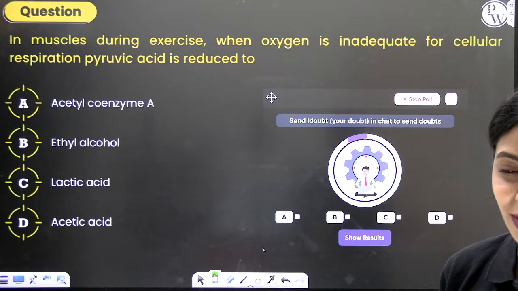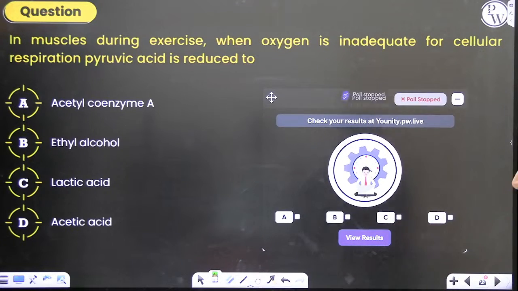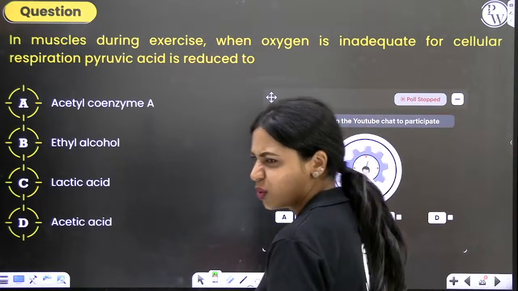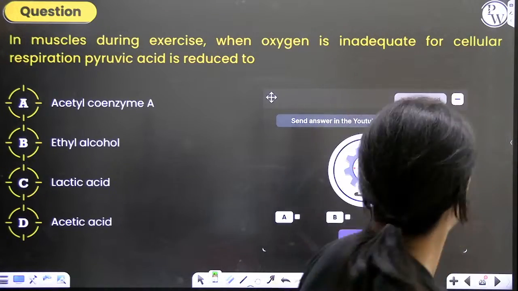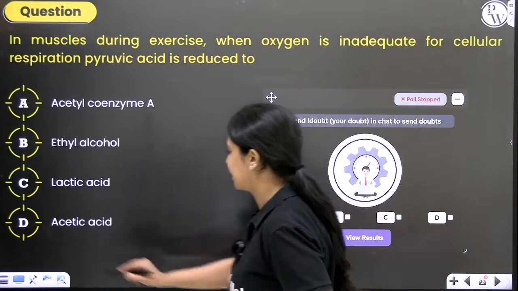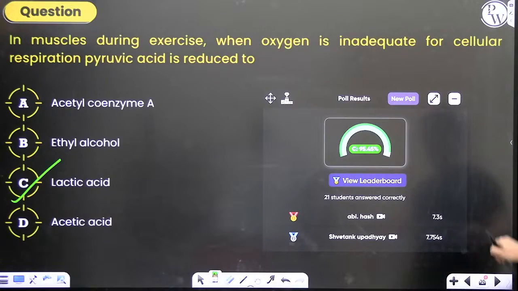Okay, now he said it 5 times. Shrisham says B, everyone says C. The correct answer, who is saying D? The correct answer is lactic acid. Because of the accumulation of lactic acid is the reason why you feel cramps.